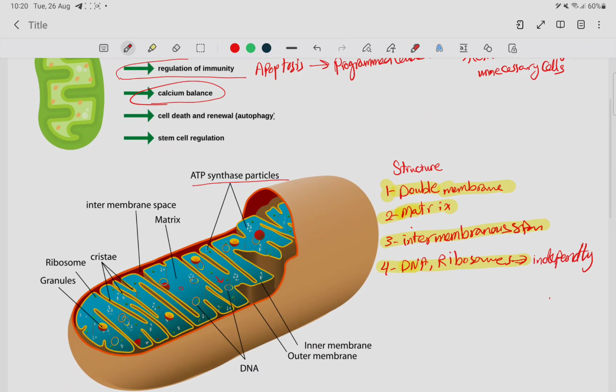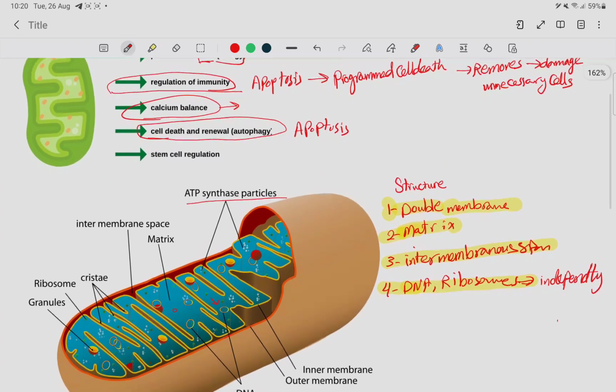And as we mentioned, there is regulation of immunity and cell death, meaning apoptosis. Calcium balance here is by calcium storage and regulation of calcium metabolism.